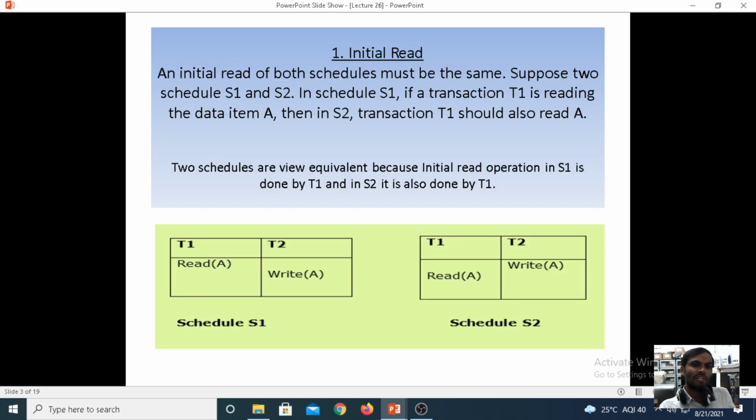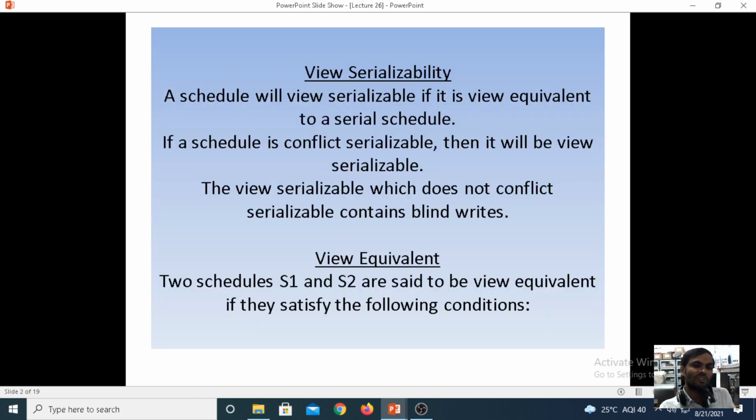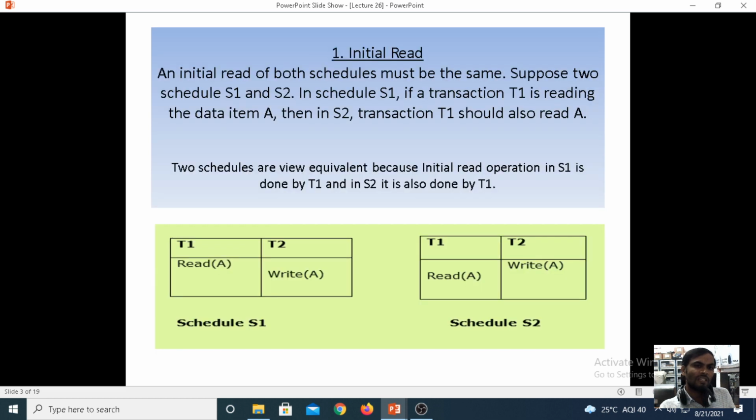Under view equivalence, the first condition is the initial read, the starting stage. To satisfy this condition, both schedules S1 and S2 must be the same in the initial state.